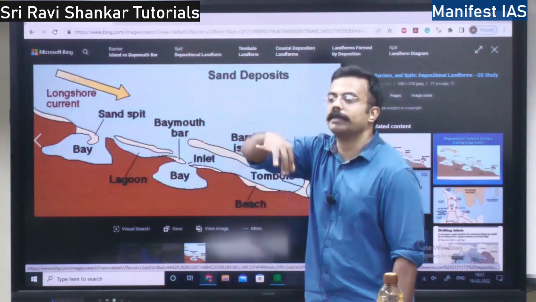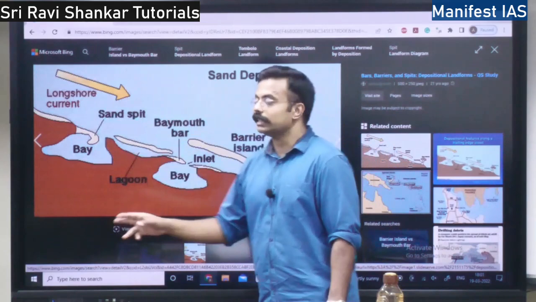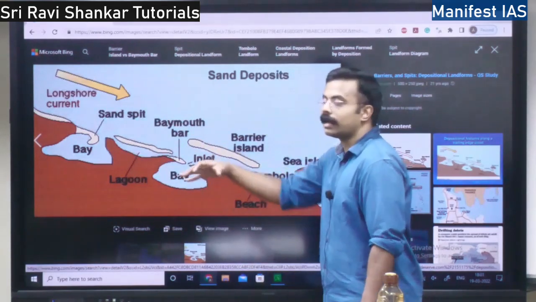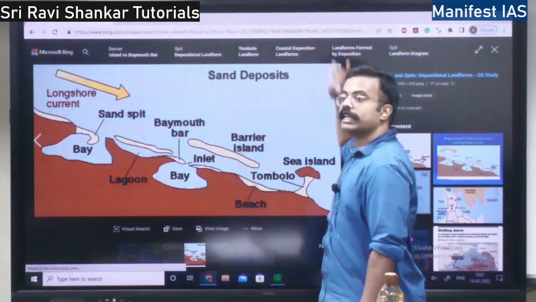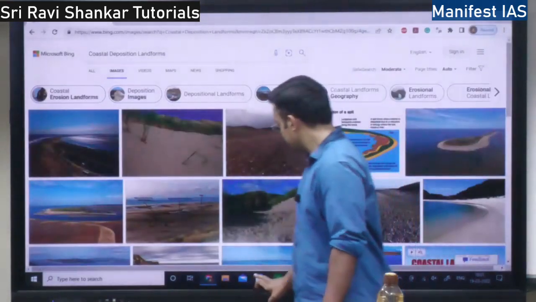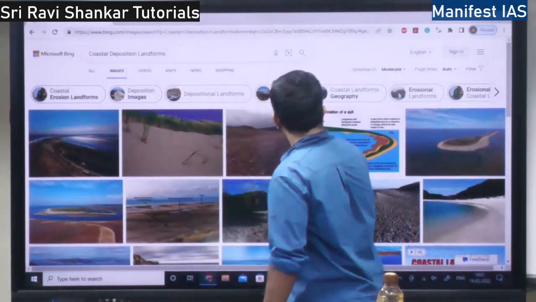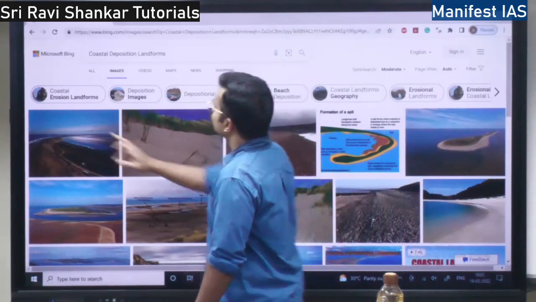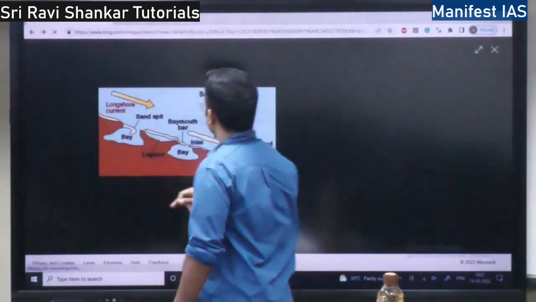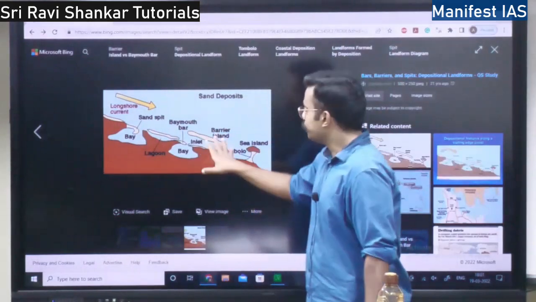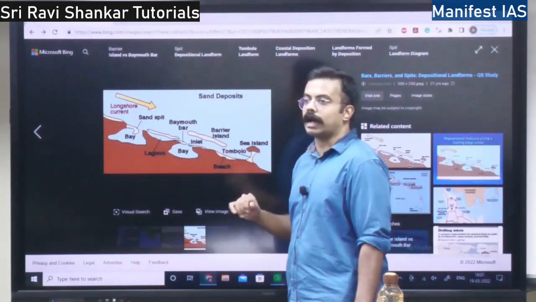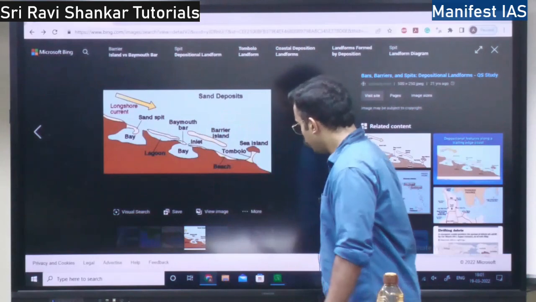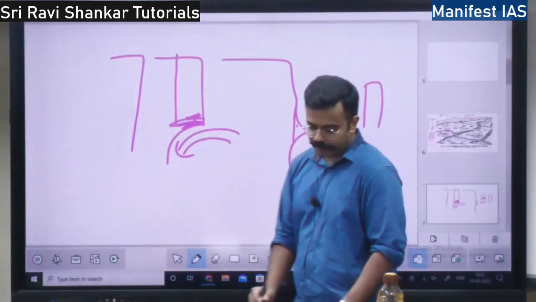How much sediment is getting eroded into the sea? If there is a barrier bar, the sediment does not go into the sea. It will stay here, right? The sediments will be blocked by this barrier bar and it will stay. So this is going to maintain the sediment budget, right?